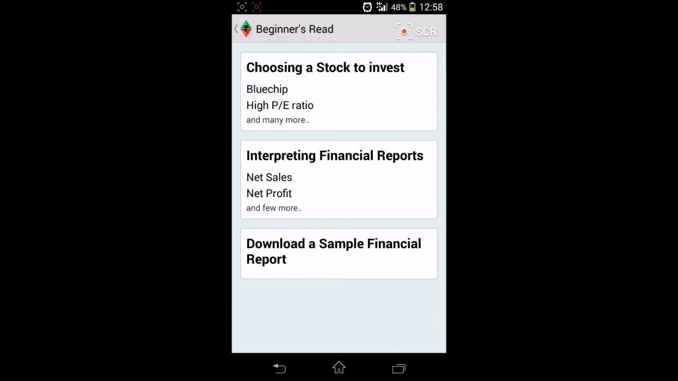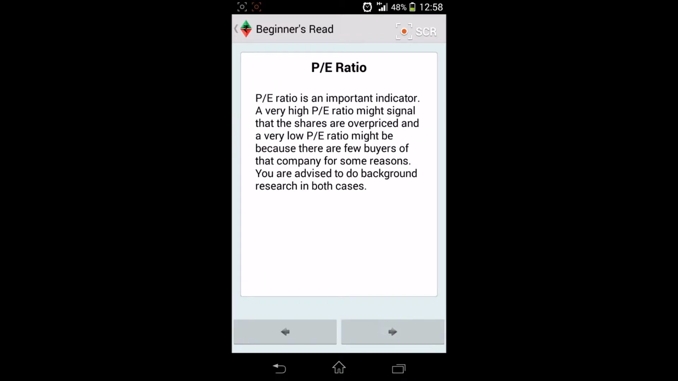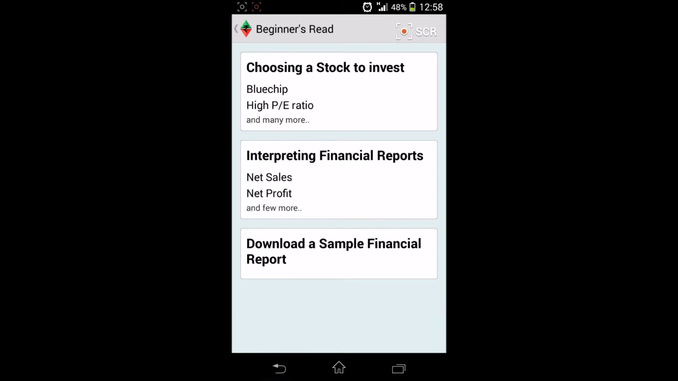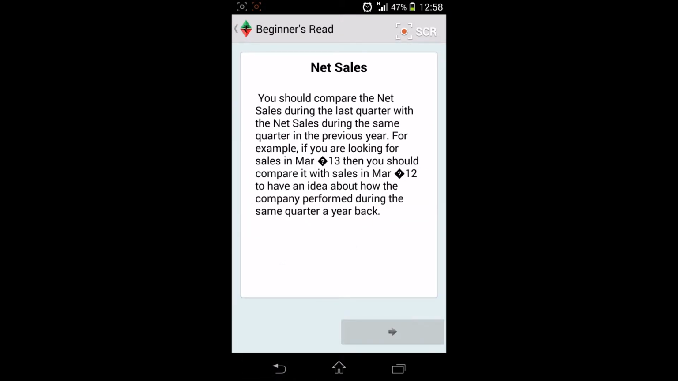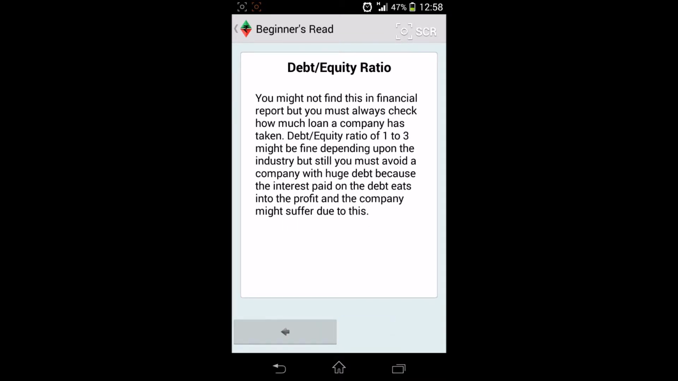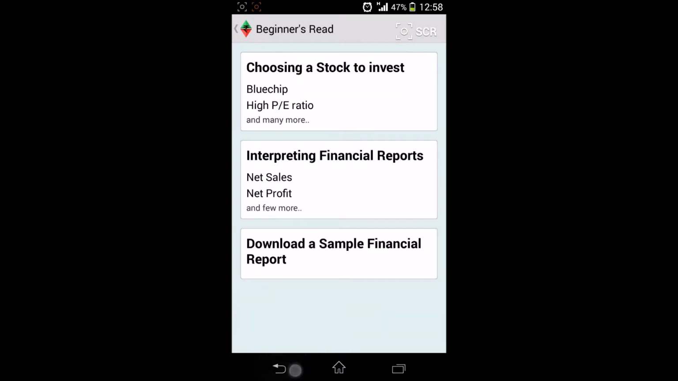It has three categories: how to choose a stock to invest in. Then it tells you what are the essential things you should always keep in mind. Then how to interpret a financial report. So it tells the points which a user should keep in mind. Obviously he cannot know everything about every stock, so these are the essential points which the user should care about.